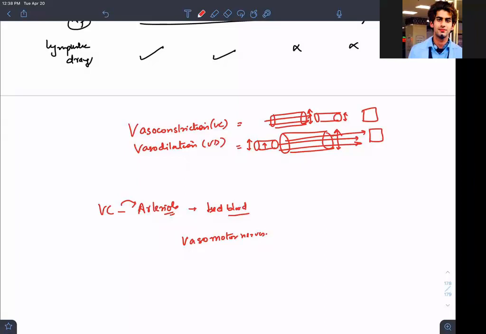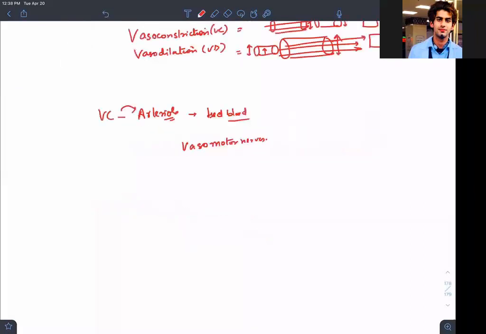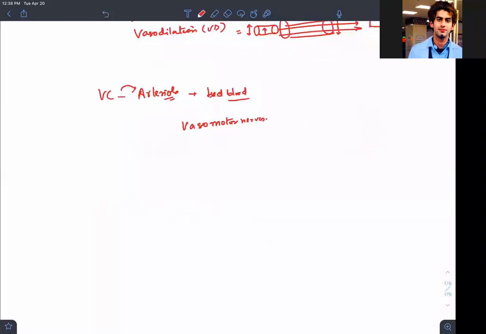Okay, so what will happen is the nerves which are supplying the smooth muscle cells in the tunica media, if you can understand like this, here is a nerve, and once a nerve is communicating to another nerve, we say here you say ganglia, we can also say this is a synapse.